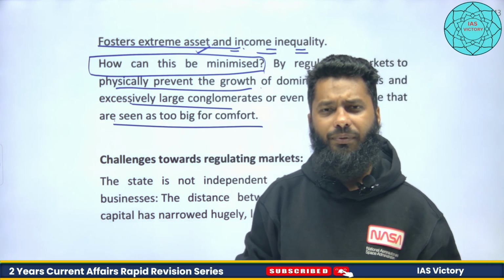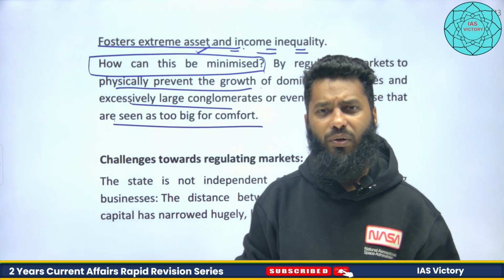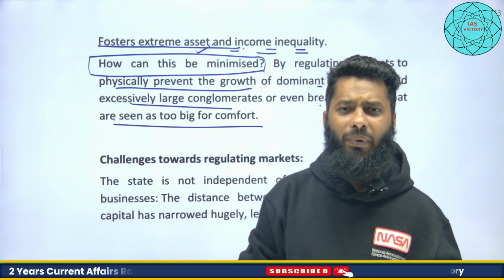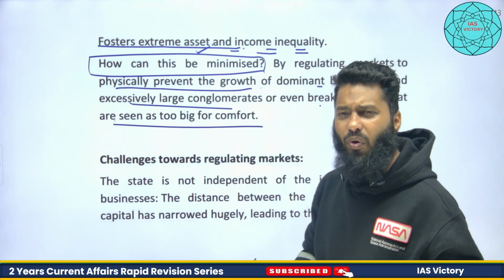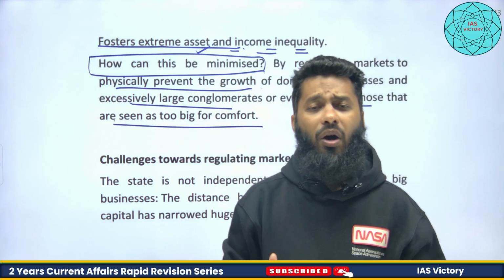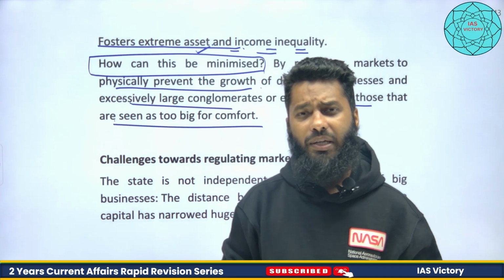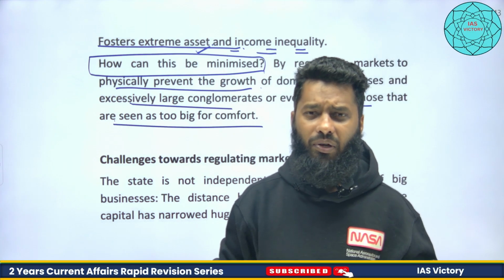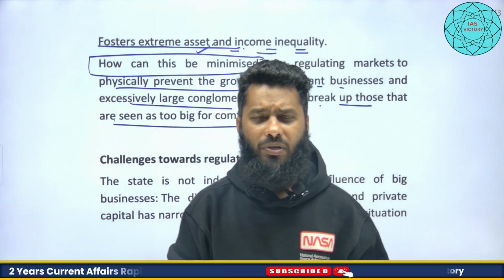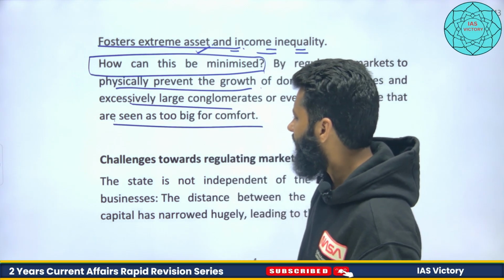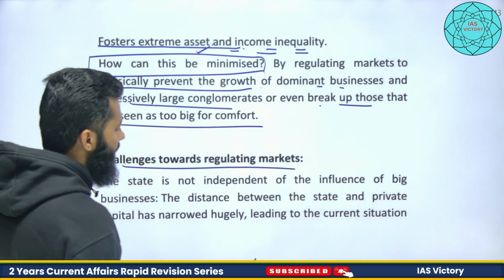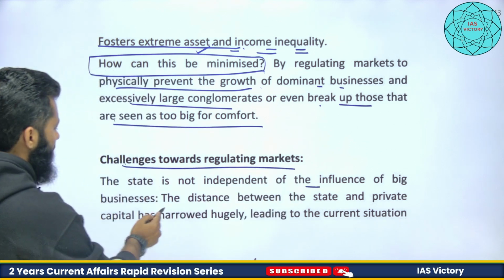You can imagine the scenario prevailing outside. We cannot prevent Adani from growing, we cannot prevent Ambani from growing. There are very few options available, and if we create new options, then availability of credit and the seamless functioning of the market may not be possible, given how the market functions. The challenge in regulating the market is that the state is not independent of the influence of big businesses.